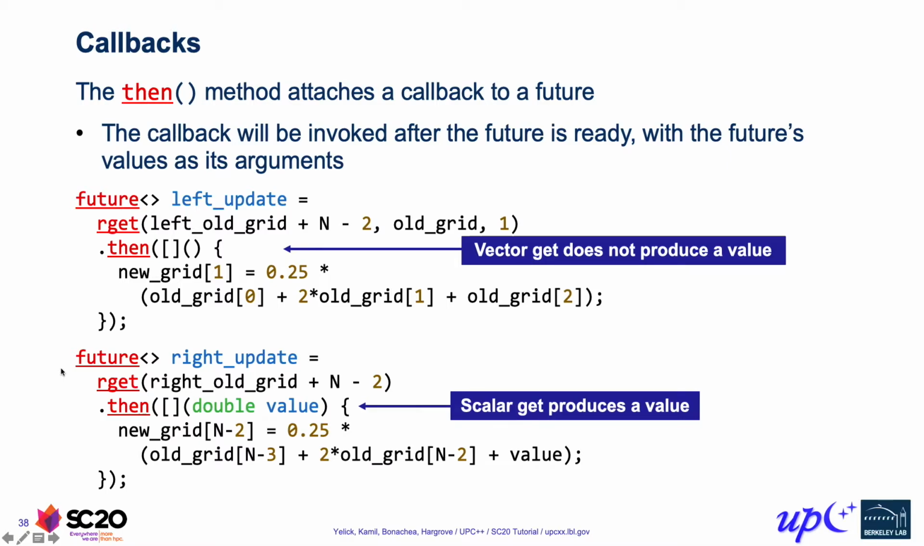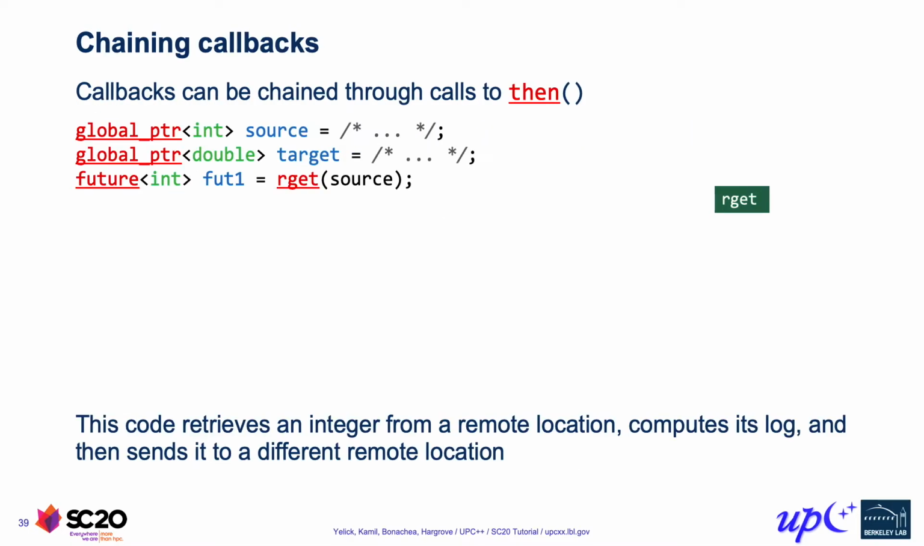So this is an example of just chaining a single callback onto a single future, but we could actually do this repeatedly to construct a chain of callbacks. And so this allows us to represent long chains of dependent operations. So if we take a look at an abstract example over here, we're starting with an rget of an int from some potentially remote destination. So we get back a future int because this is a scalar rget.